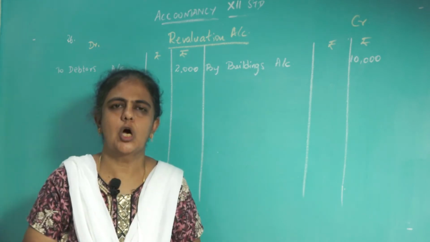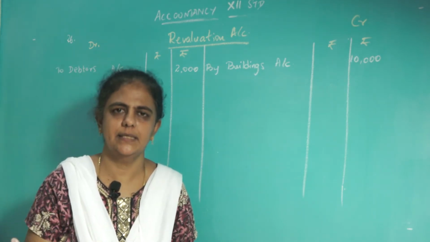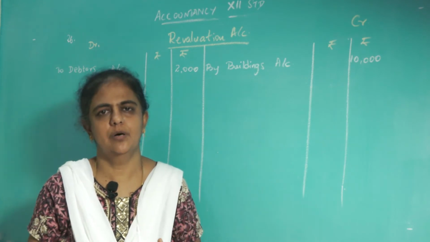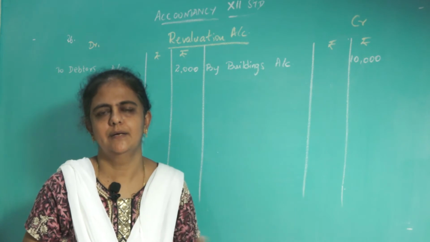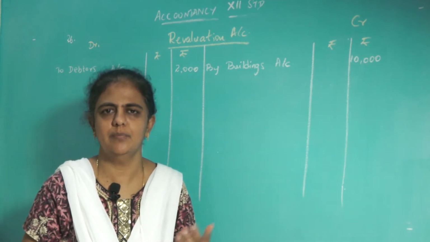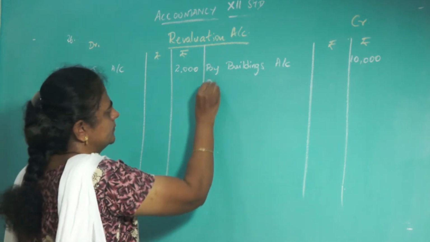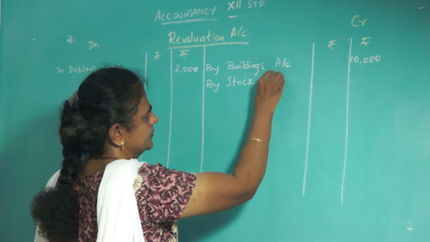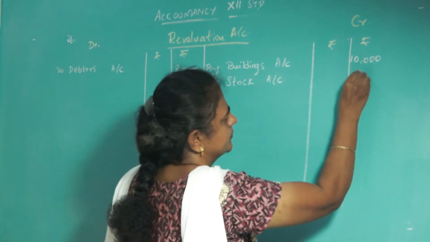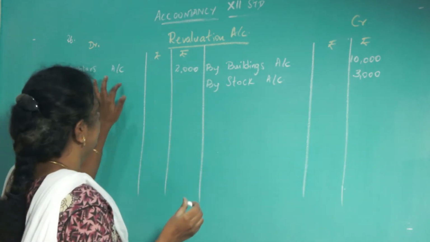Next, stock. The current value of stock is 33,000. Previously it was 30,000. From 30,000 it has gone to 33,000. The asset increased. How much? 3,000 rupees increase. So a 3,000 rupees increase is what? It is a profit. So write here, by stock, 3,000 rupees increase. Okay, that's all, nothing else is there.